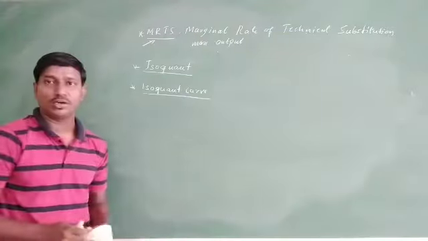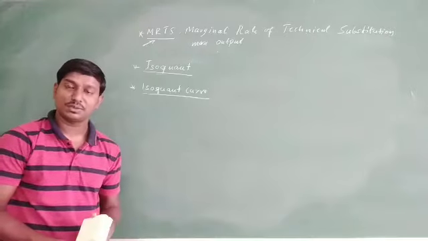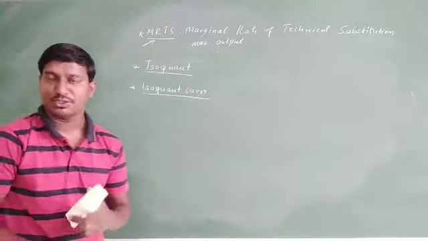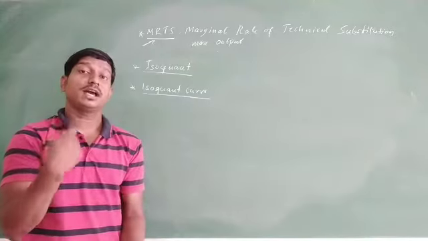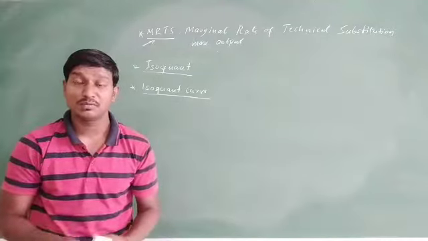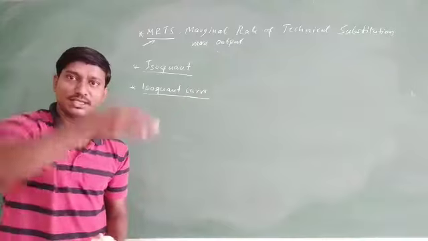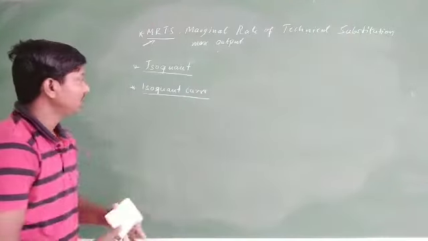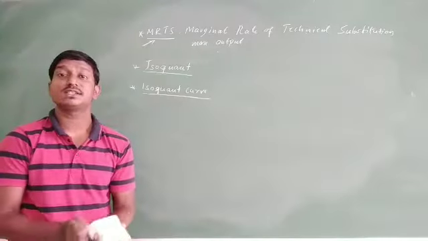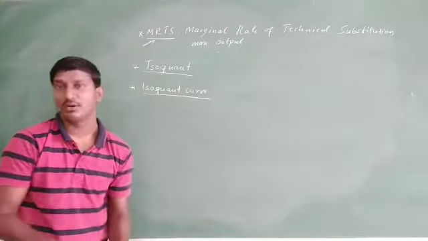But in the case of the isoquant curve, this is the graphical or geometrical representation of different combinations of two inputs in order to get the maximum same level of output. In the indifference curve it is maximum satisfaction, whereas in the isoquant it is the maximum same level of output.